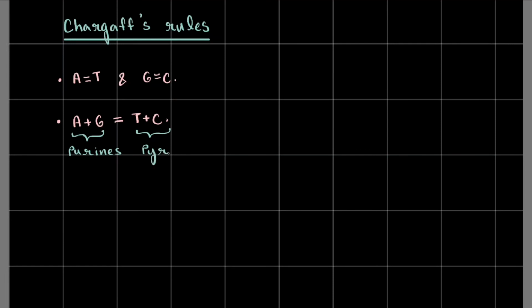So this rule states that purines are always equal in number to pyrimidines in a given amount of DNA, right? This is also a very fundamental law, and it also helped in deducing the double stranded nature of DNA, because it signifies that purines bind to pyrimidines. As we saw in the last point, adenine binds to thymine and guanine binds to cytosine.